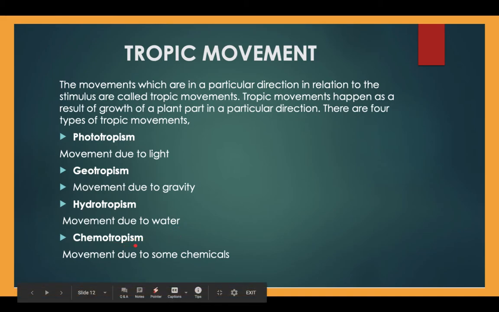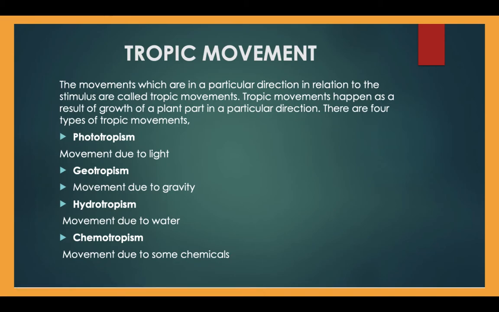And chemotropism is also seen in plants to control and coordinate various events. Movement due to some chemicals comes under chemotropism, which is seen in pollen tube formation at the time of pollen germination after pollination in plants.